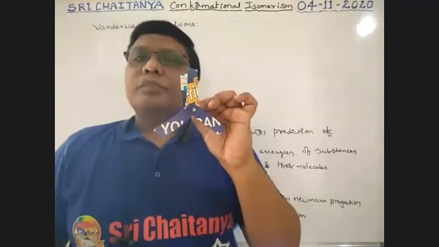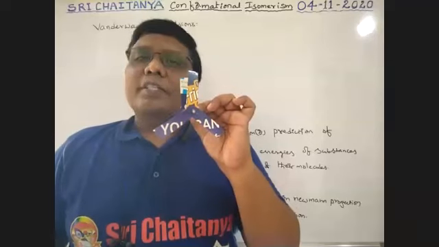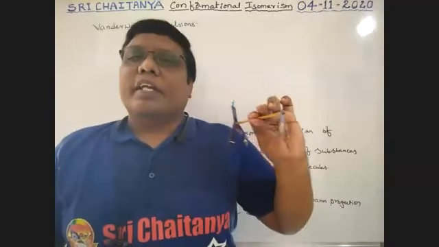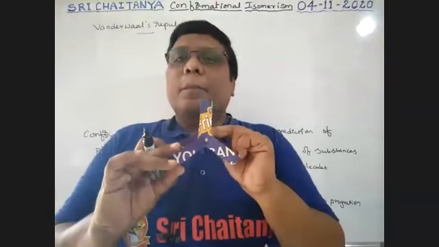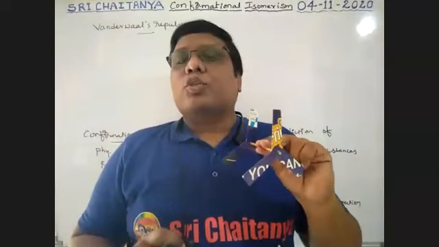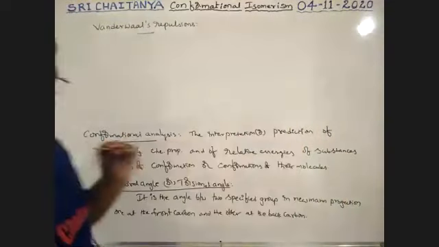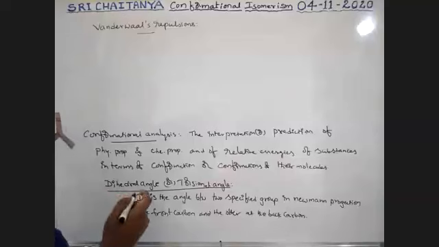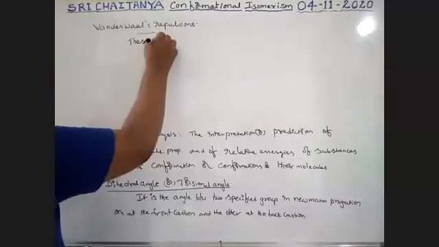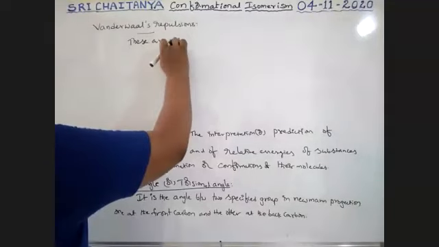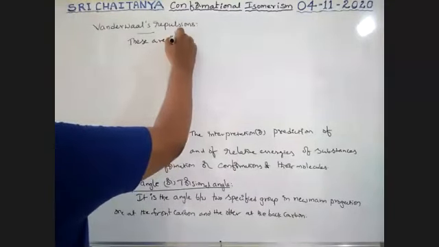Those repulsions are due to van der Waals repulsions, and those are called van der Waals repulsions. So these are repulsions due to molecules, groups attached to carbon.